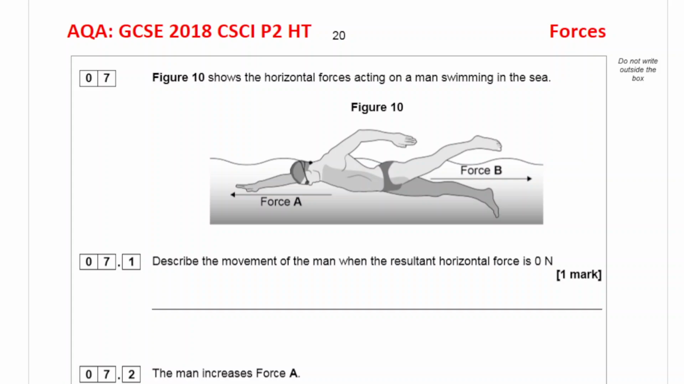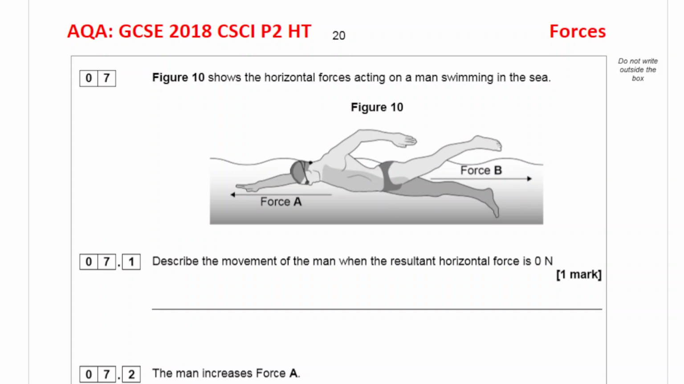In this video, I'm going to go through the AQA Combined Science Physics Paper 2 Higher Tier from 2018. Question number 7 is on the topic of forces. Figure 10 shows the horizontal forces acting on a man swimming in the sea. Describe the movement of the man when the resultant force is 0.